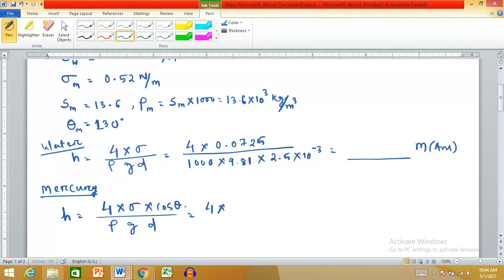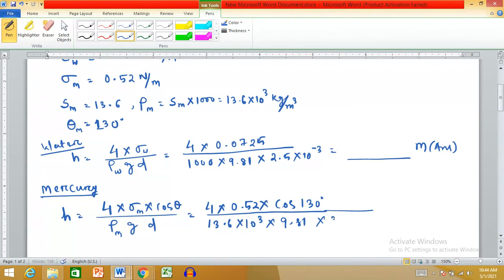Here sigma is 0.52, cos 130 degrees, divided by the value of rho for mercury, 13.6 into 10 to the power 3, g is 9.81, and d is 2.5 into 10 to the power minus 3.